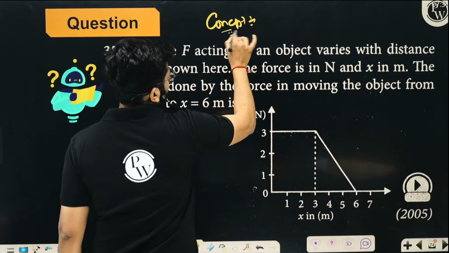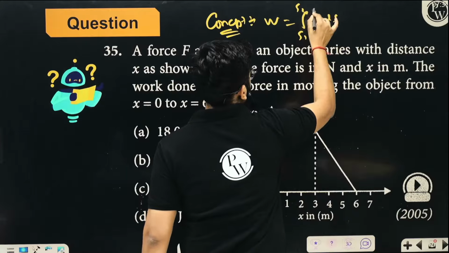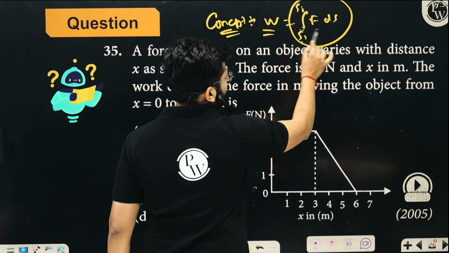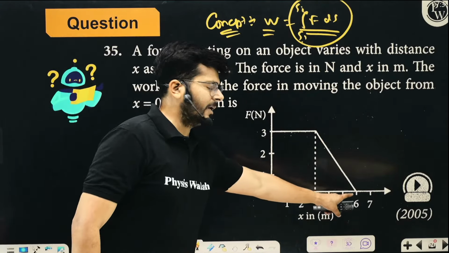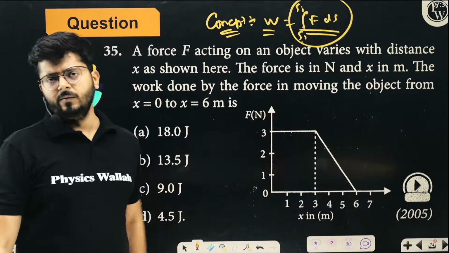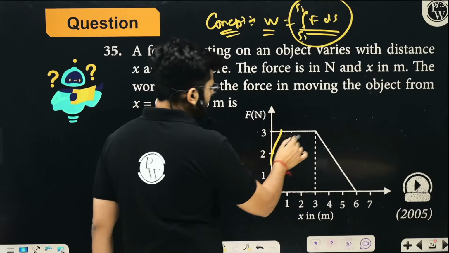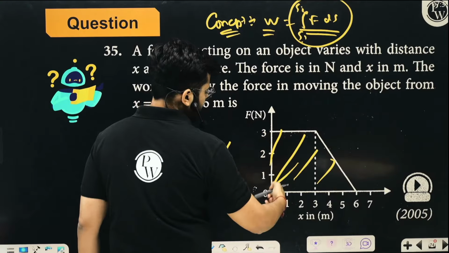Work done is integral F ds from S1 to S2. So this is telling you work done between S1 to S2 is the area under the curve between S1 to S2, right? So just take the area under the curve. Area of trapezium is 1 upon 2 times the sum of these two sides.